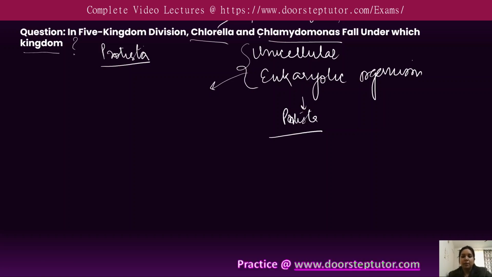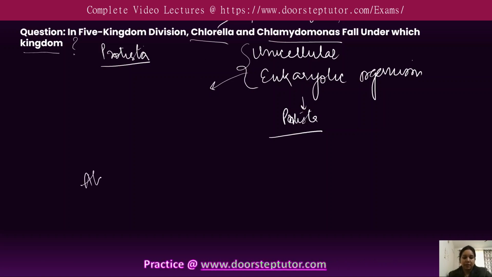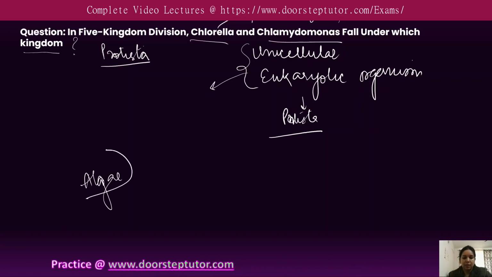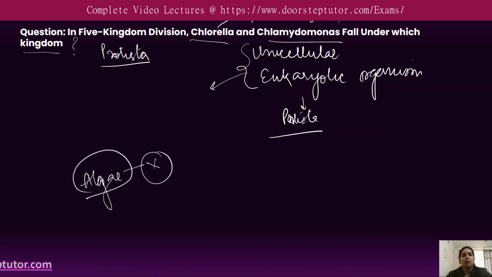Earlier, Chlorella and Chlamydomonas were kept in the algae group, and these are the limitations of the previously known classification. So in recent times, in the five kingdom classification, Chlorella and Chlamydomonas are placed in the Protista group.